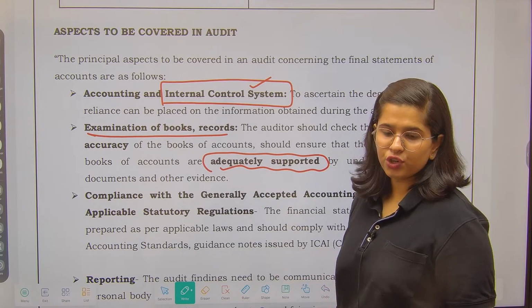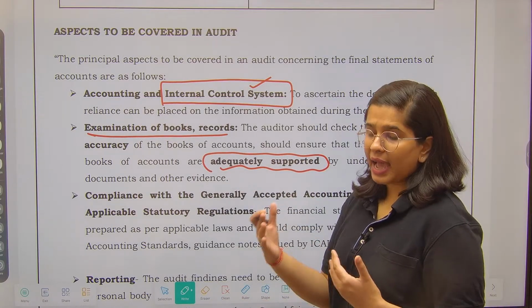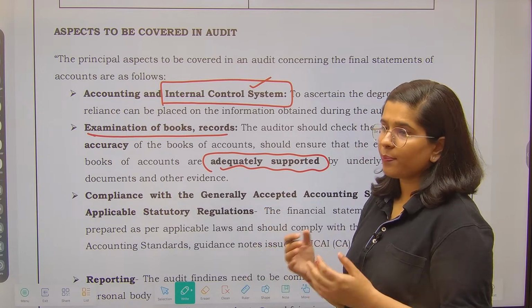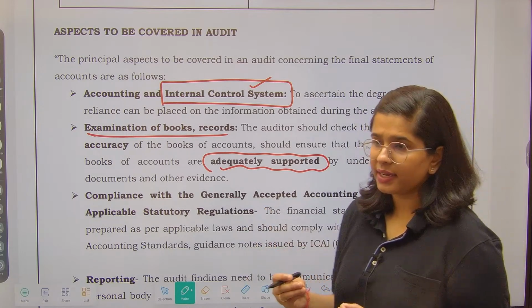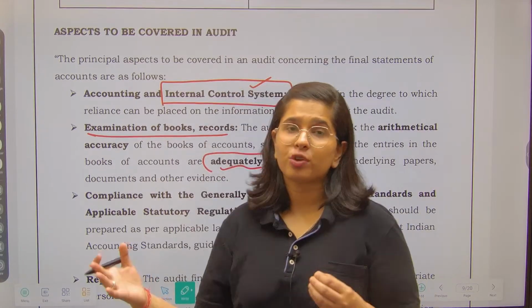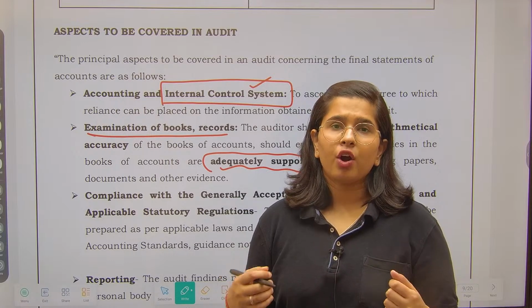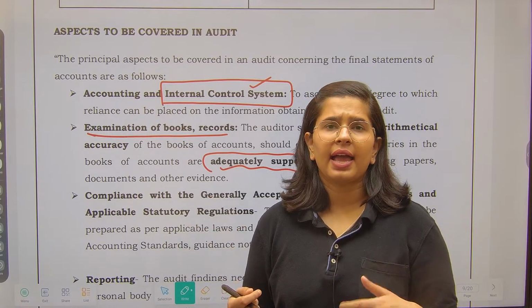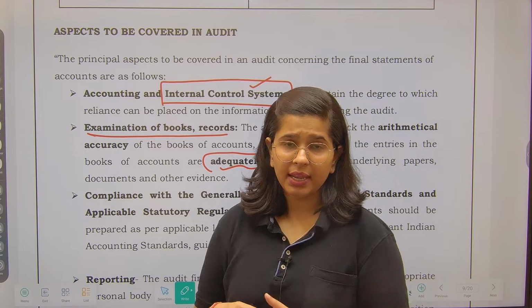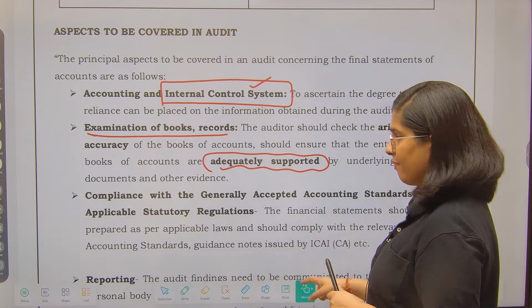Every transaction should have the supportings. Every transaction should be attached with a particular document. Suppose I have paid the salary to a person. I have done the entry of salary. Now this should be attached with the copy of the cheque or the salary receipt that I have provided to the person involved. So every transaction should be backed with the evidence.